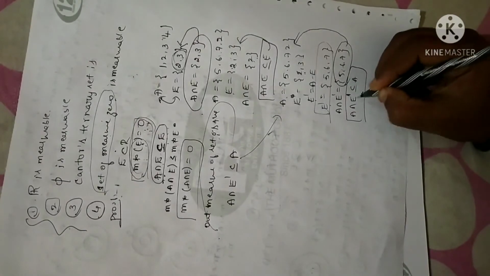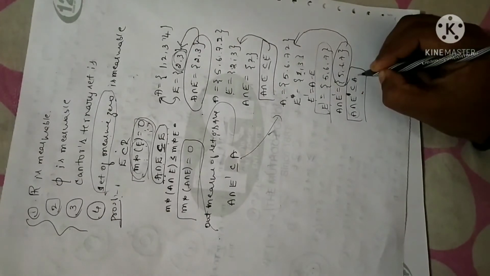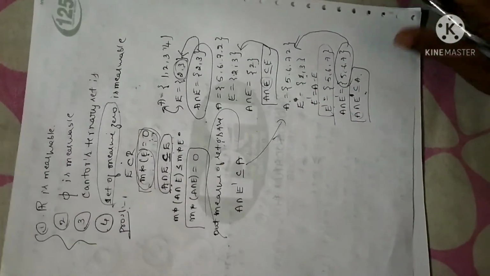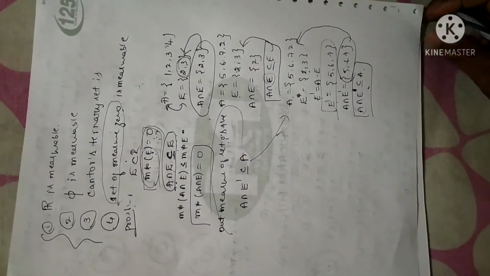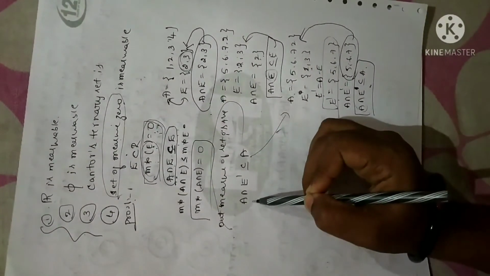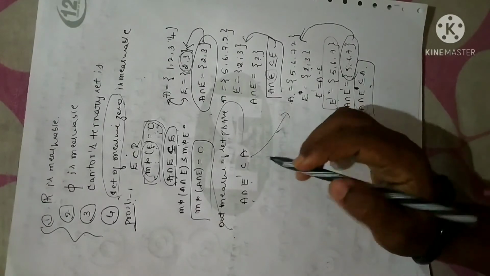When you take the intersection with a complement, you write the first set. When you take the intersection with a given set, you get the second set. These are standard relations you have to remember. Anyhow, I have given a counter example for this particular statement. Now I can write A intersection E complement is a subset of A.